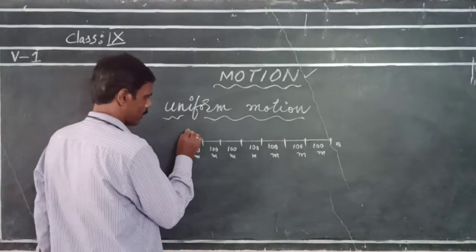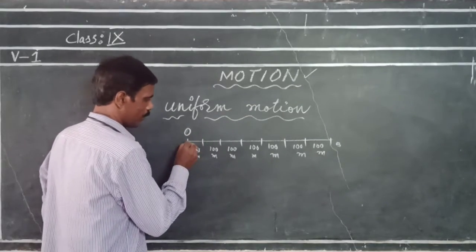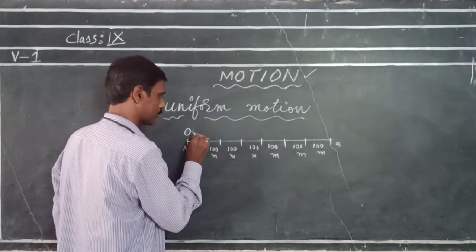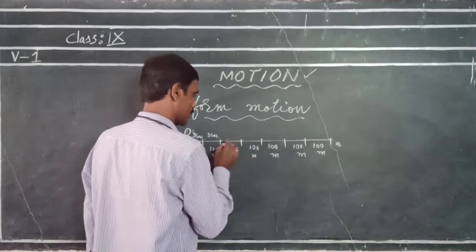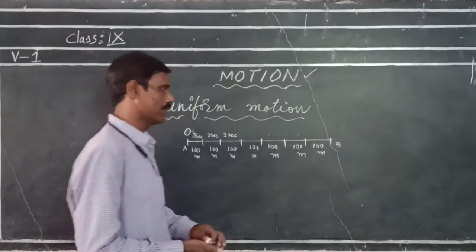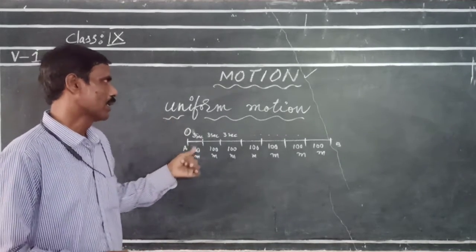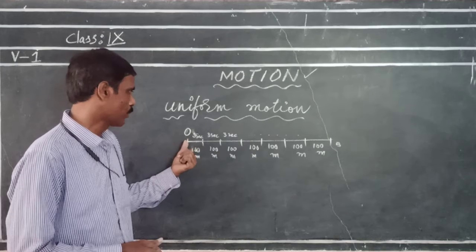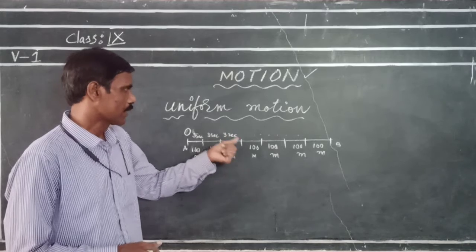Suppose an object O is moving from A to B. If it covers the first 100 meters in 3 seconds, and then again the next in 3 seconds, and again the third in 3 seconds, that means every 100 meters is covered in 3 seconds, then we can say that the object O is in uniform motion, as it is covering equal distances in equal intervals of time.